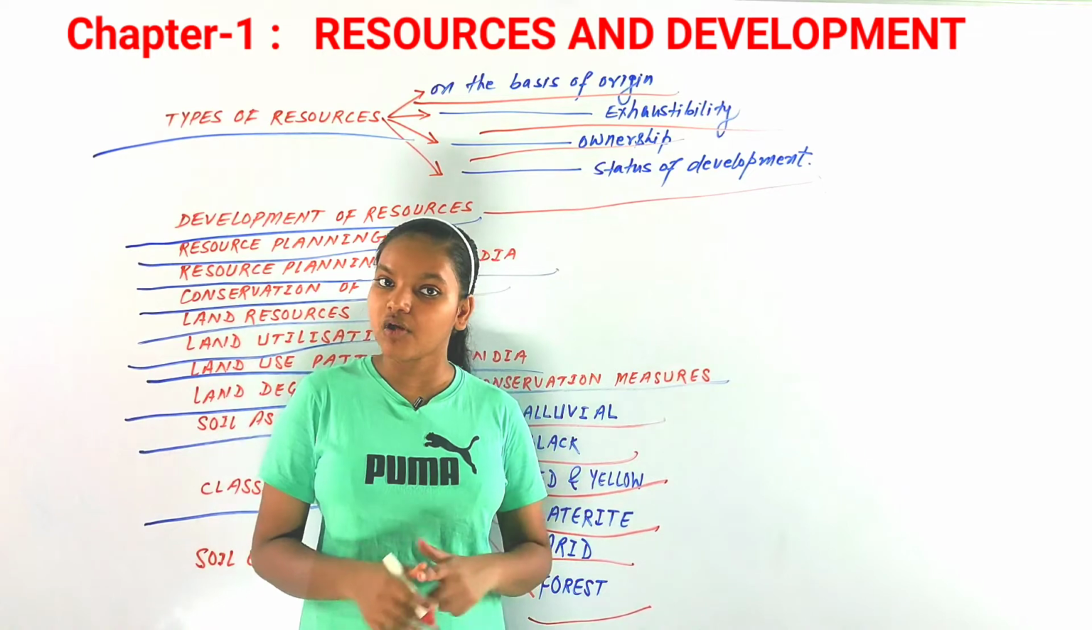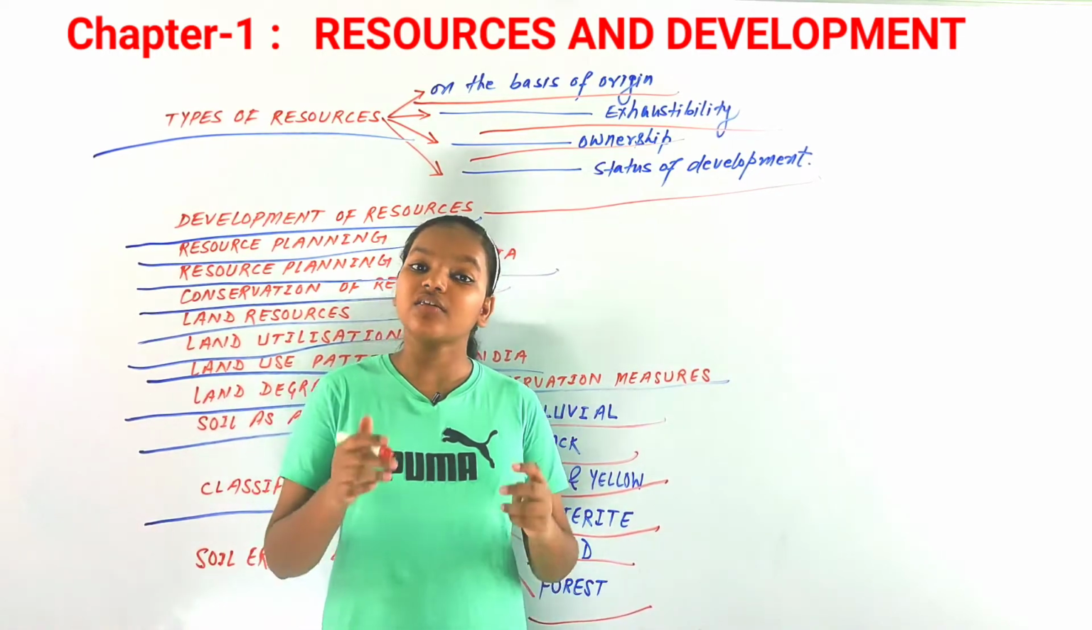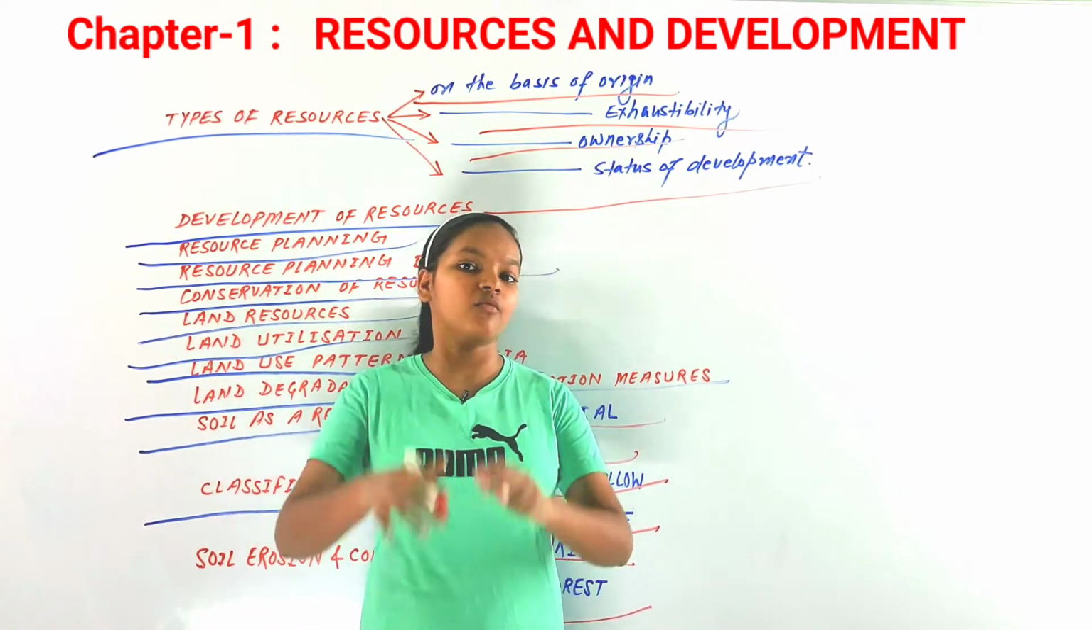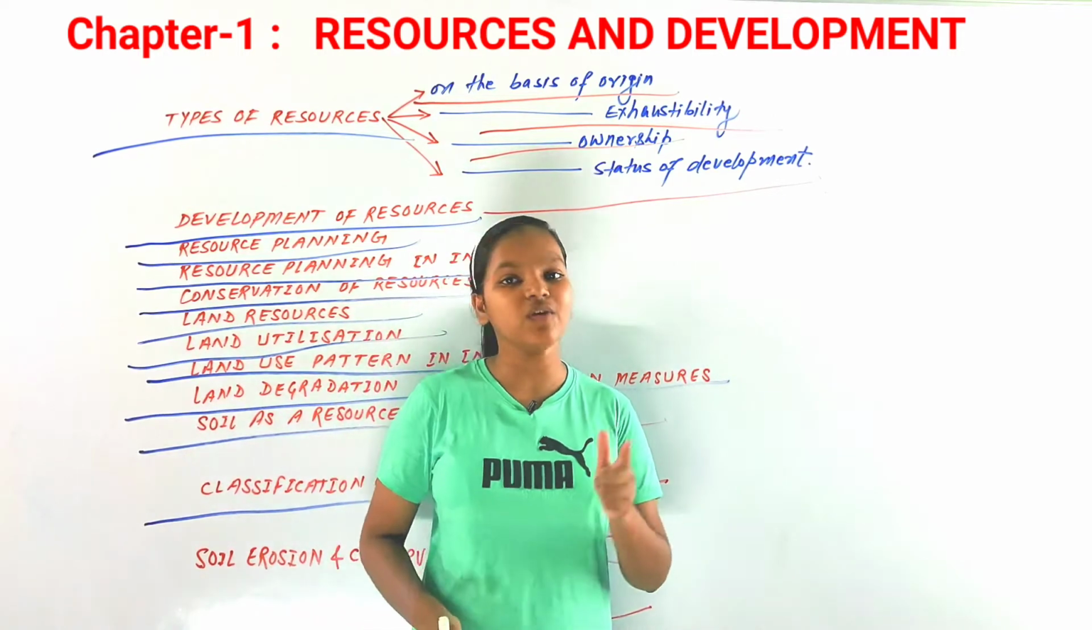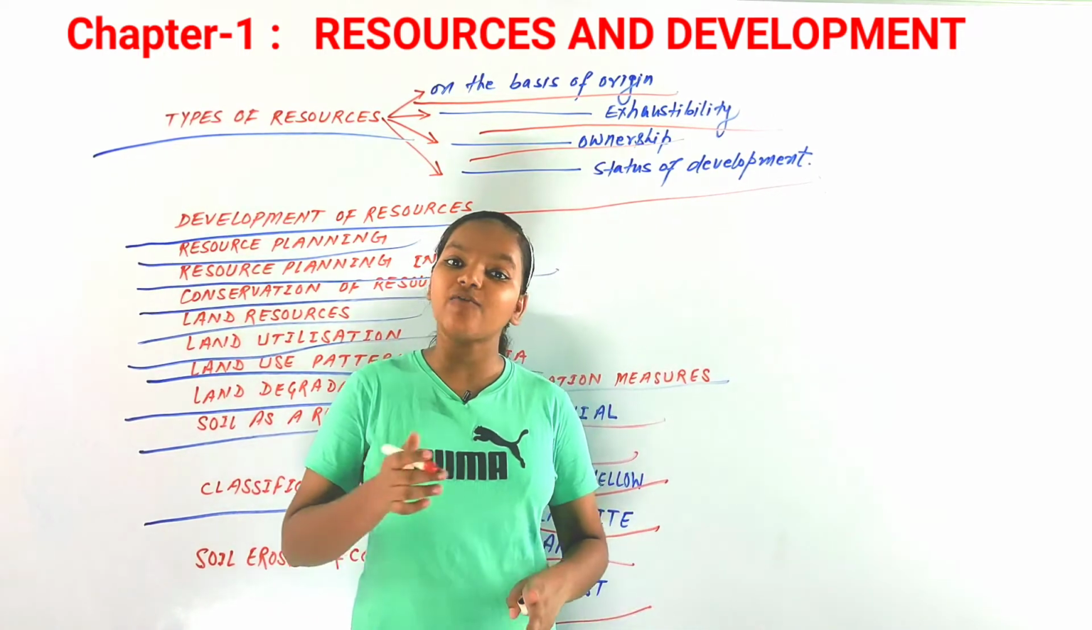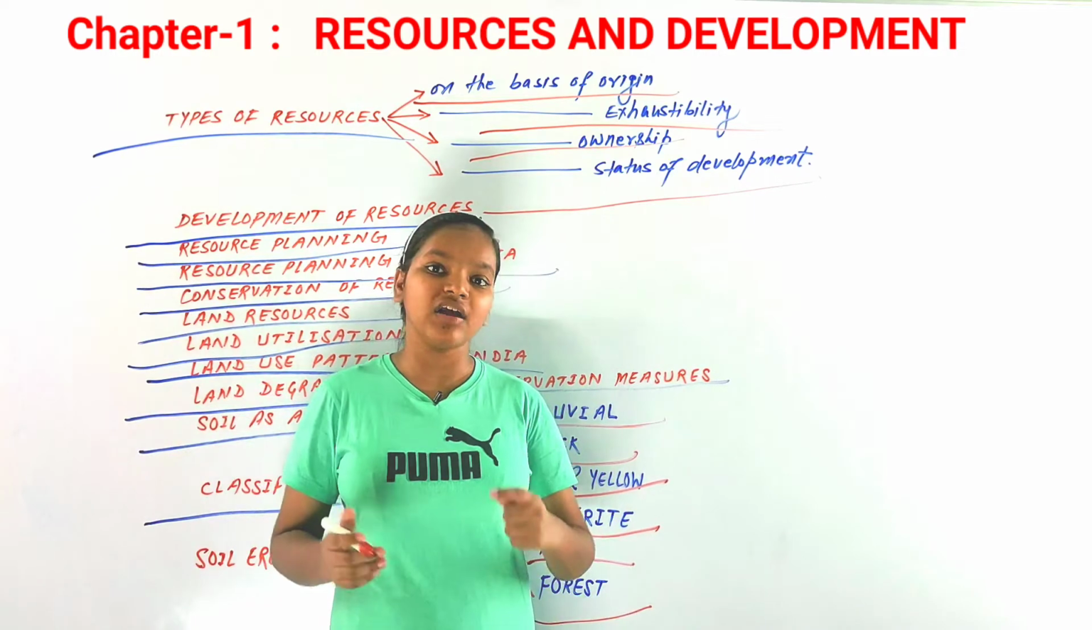Now, the 6 types of soil that we discussed just now. We discussed alluvial soils, which are the most widespread soil of our country. After that we discussed black soil. After that we discussed other soils like laterite soils.